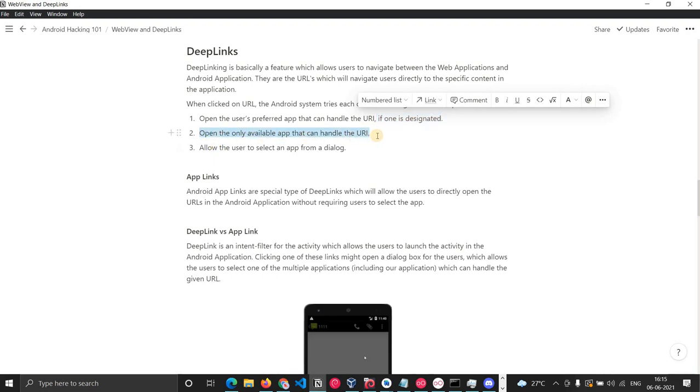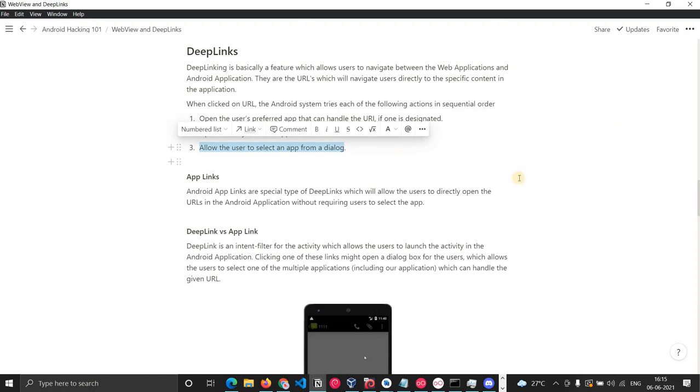So open the only available app that can handle the URI. Otherwise, if these two are not set, then allow the user to select an app from a dialog. So then you'll get a dialog, and the Android device will ask you which application you want to open this link with. So basically, this is the sequence.